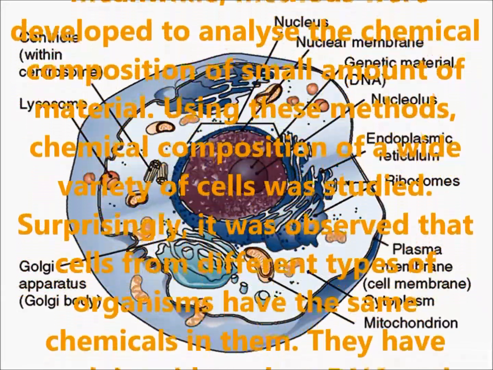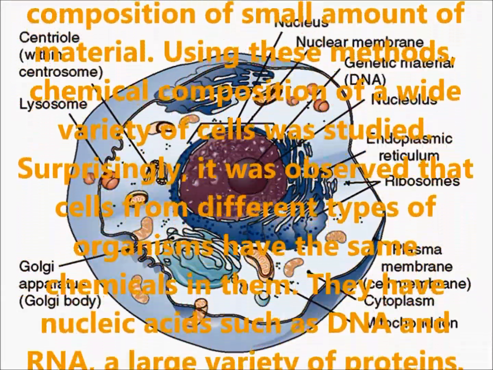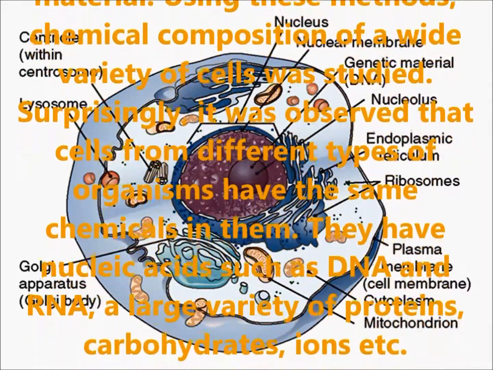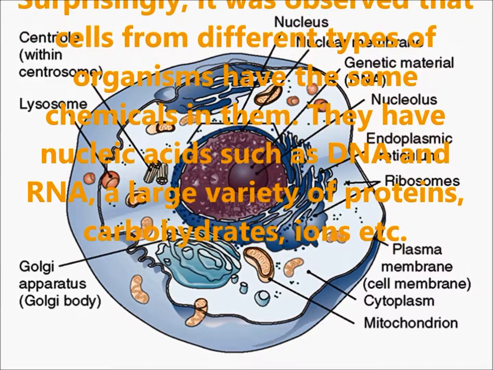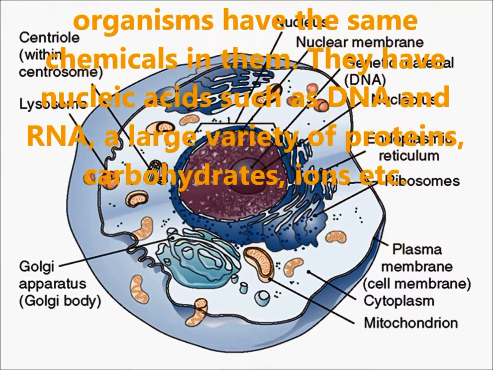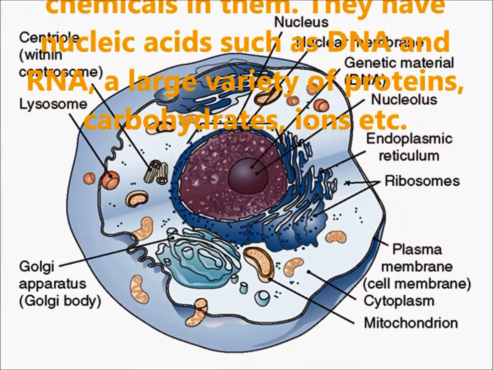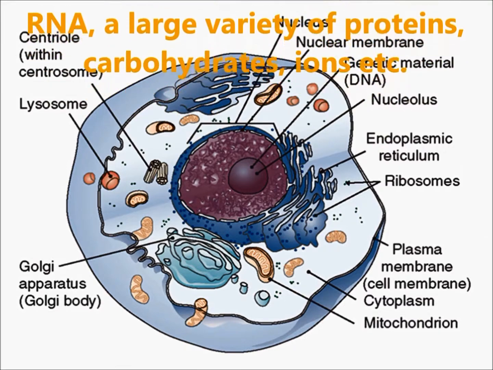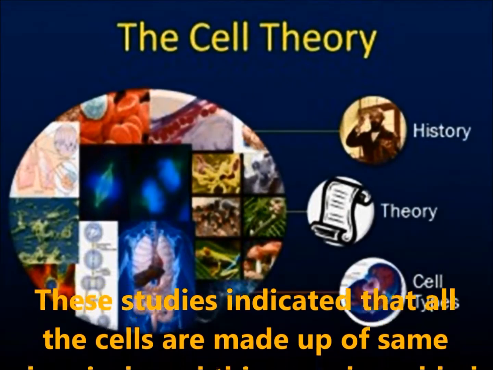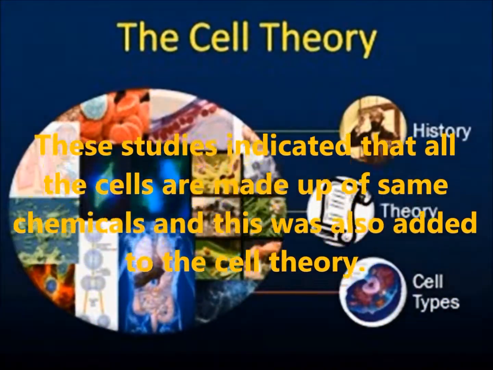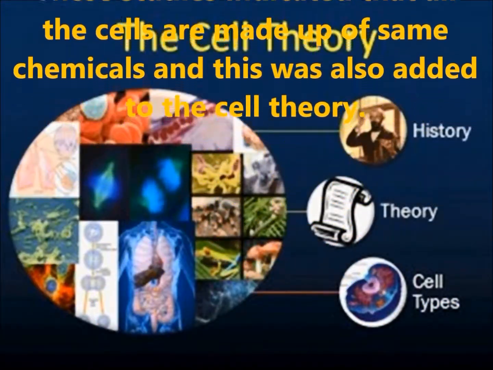Surprisingly, it was observed that cells from different types of organisms have the same chemicals in them. They observed the same type of nucleic acids such as DNA and RNA, and a large variety of proteins, carbohydrates, ions, etc.